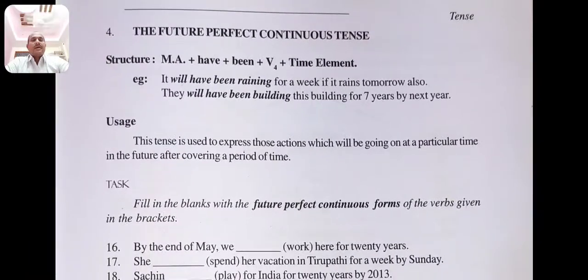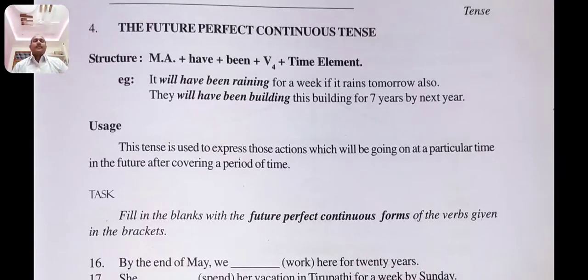Okay, then we will move on to the future perfect continuous tense. You see the structure here: subject, helping verb have plus been plus verb form 4, for example verb plus ing, and plus time element. This tense is used to express those actions which will be going on at a particular time in the future after covering a period of time.